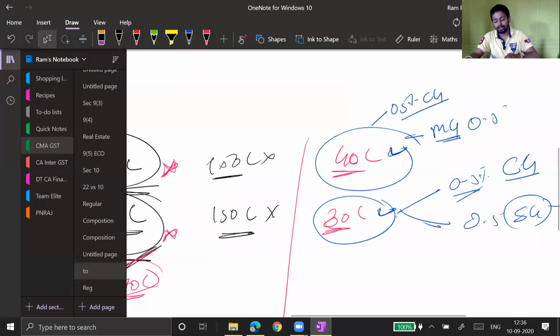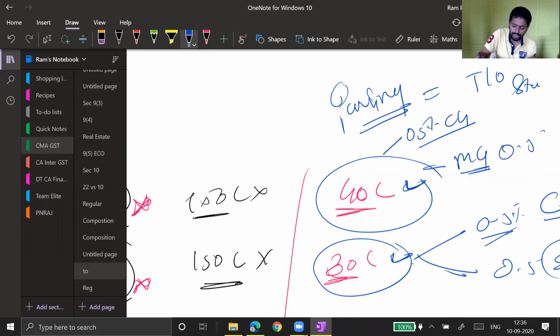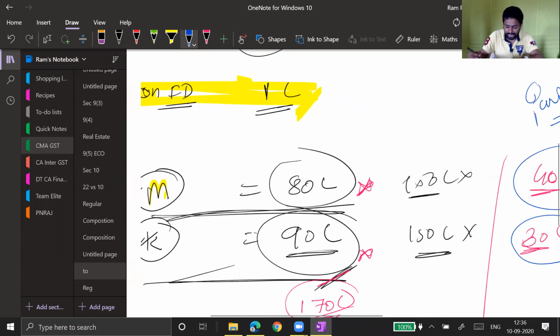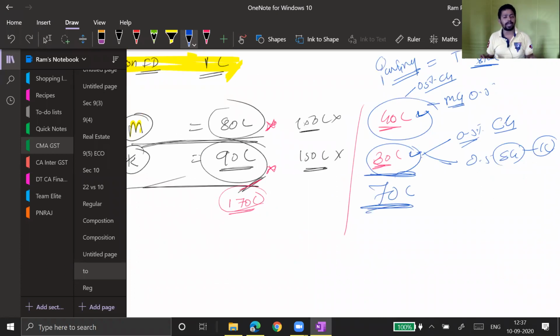Please understand, while paying tax, we check turnover in a state, but while checking eligibility, we check aggregate turnover on pan-India basis. My aggregate turnover on pan-India basis was 70 lakh, which is less than 150 lakh. Therefore, I'm eligible for the composition scheme.